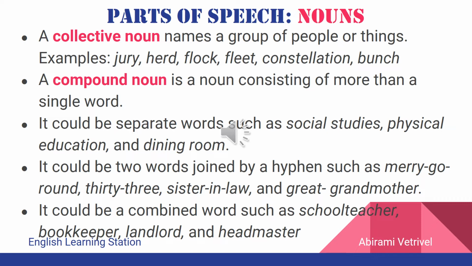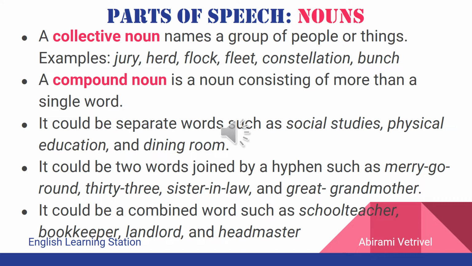A compound noun is nothing but a noun that consists of more than a single word. It sometimes could be separated as two different words such as social studies, physical education, and dining room. Here, both these words are separate, but then together they give a single meaning, and that is called a compound noun. Another type of compound noun is where two words are joined by a hyphen, such as merry-go-round, or sister-in-law.